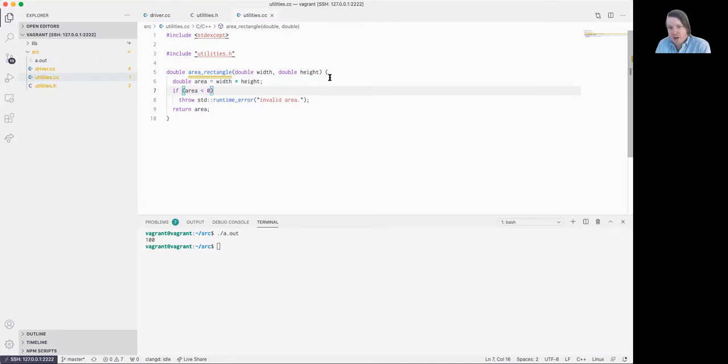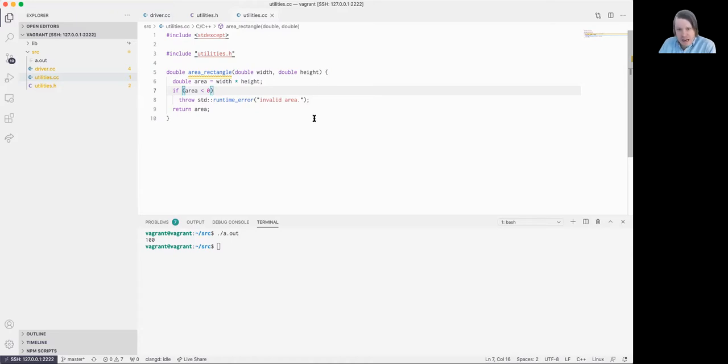I'm going to attempt to compute an area, multiplying simply width by height. And then I'm going to check to see whether or not a valid measure of area was calculated. If area is less than 0, I'm going to throw a runtime error, and in this case, I'll just say invalid area. I'll show you how you can actually see what the string is when we begin handling these exceptions. But right now, I just want to show you what happens.